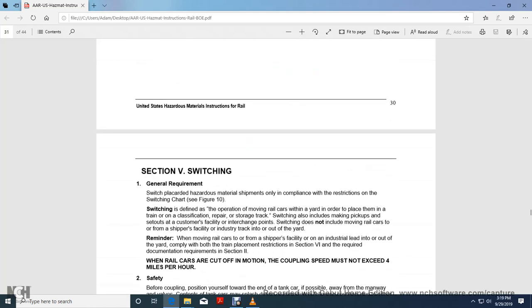Alright, Section 5, Shipping. General requirements. Placarded car hazardous material shipment is only in compliance with the restrictions of the switching placard chart, figure 10. Switching is defined as the operation of moving rail cars in the yard in order to place them in a train, classification, repair, or storage track, which includes making pickups and set outs with the customer facility or the interchange. Switching does not include moving the rail car to and from the shipper's facility and industry track into and out of the yard.